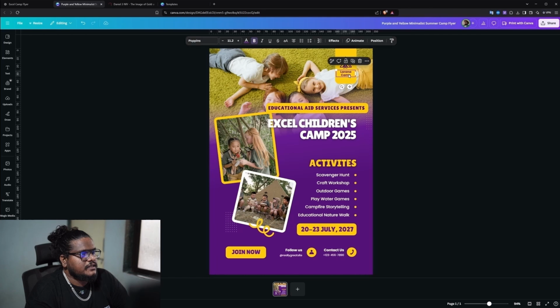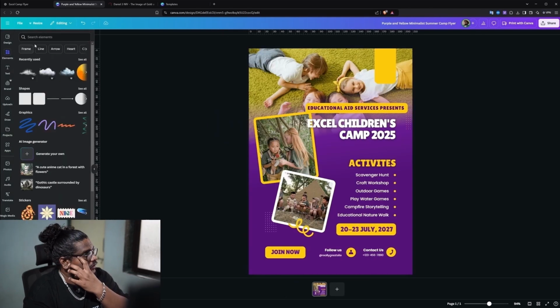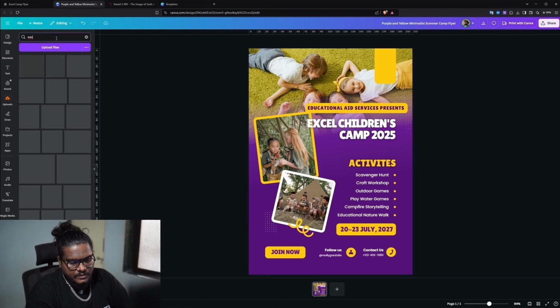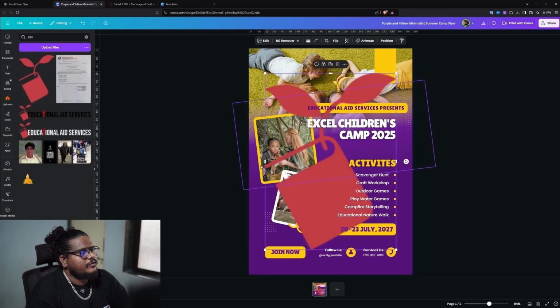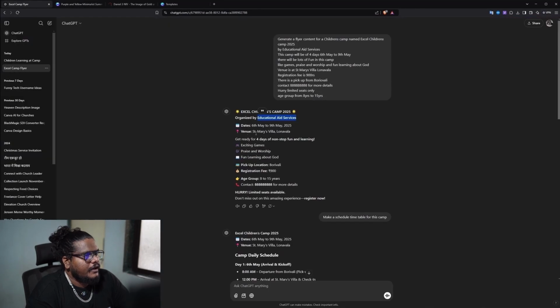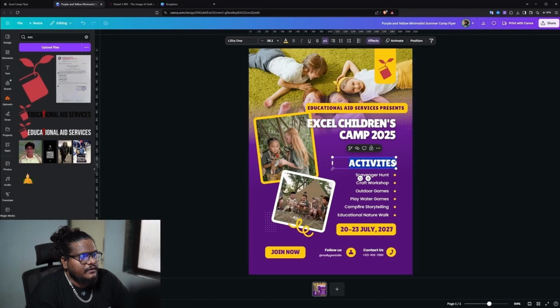Now as you can see, there is a portion for a logo as well, so you can go ahead and add your ministry logo. I'll just search for EAS, and it should appear right over here, and we'll just place it over there. Now over here we'll add, get ready for 4 days of non-stop fun and learning. We'll just copy this and paste it over here.